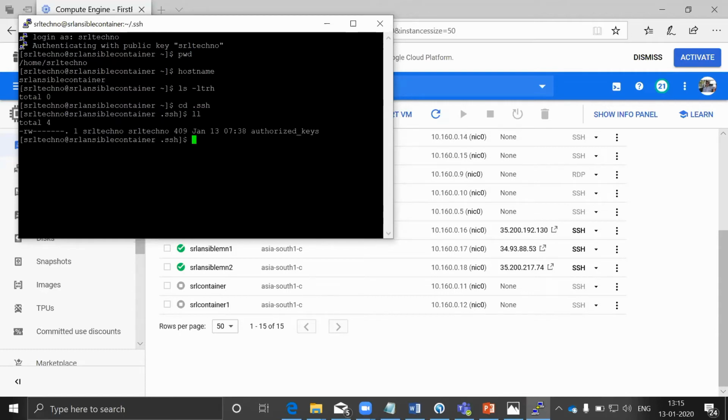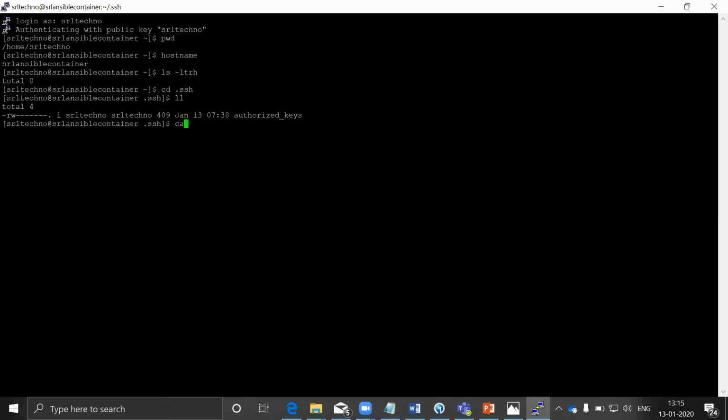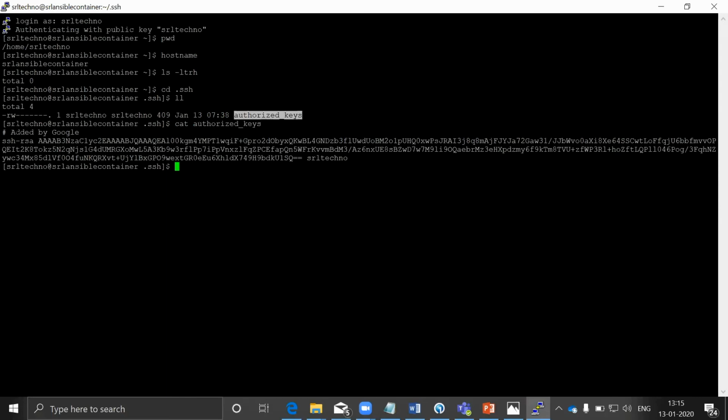So this is the default file which has been created by Google. If you want to see the content of this, you can just go to it with cat. You can see it says "added by Google".